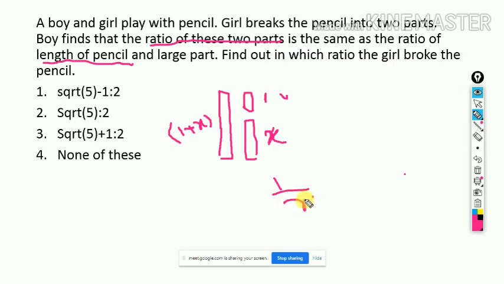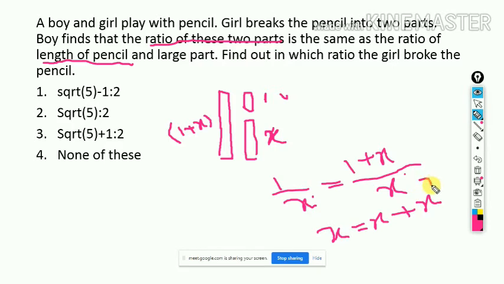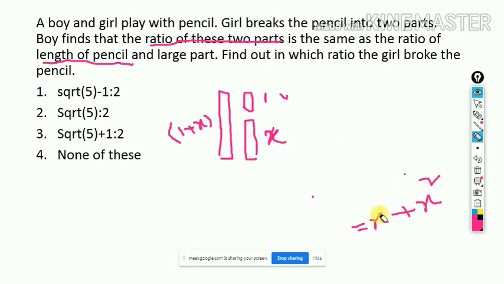1 by X equals 1 plus X divided by X. So it will be X equals X plus X square. 1 by X equals X plus 1. So we can take this way.